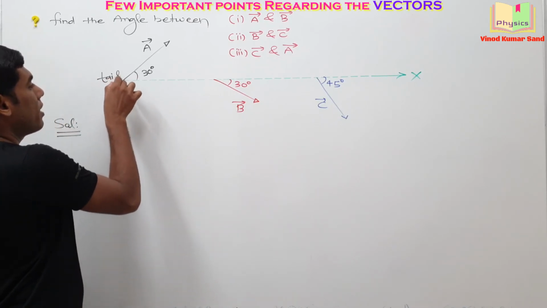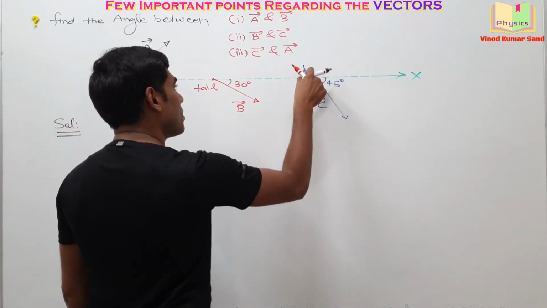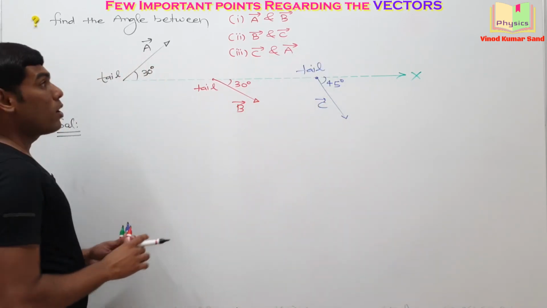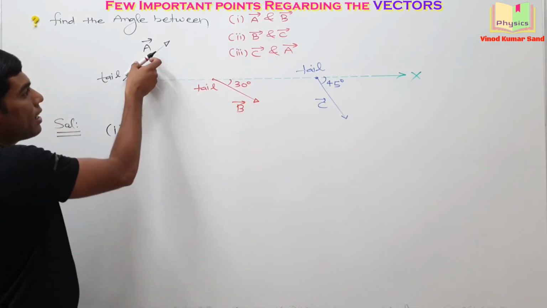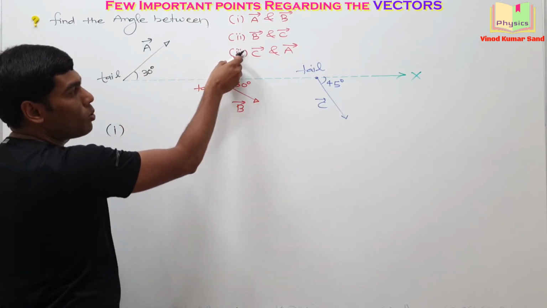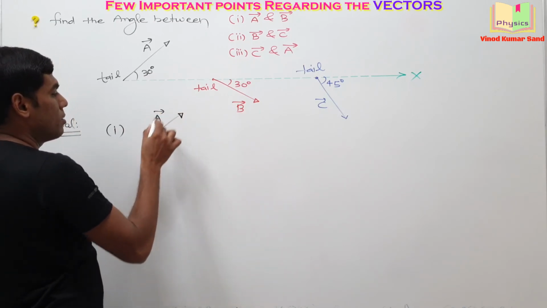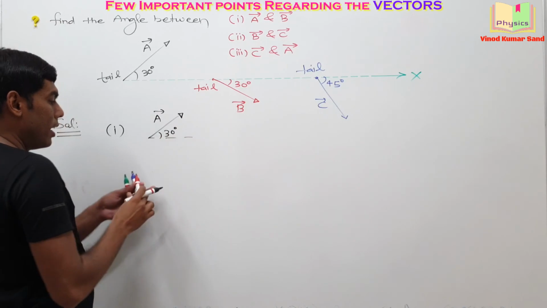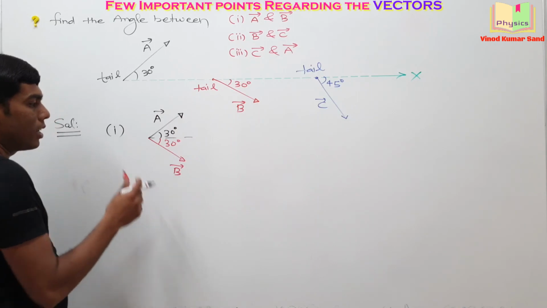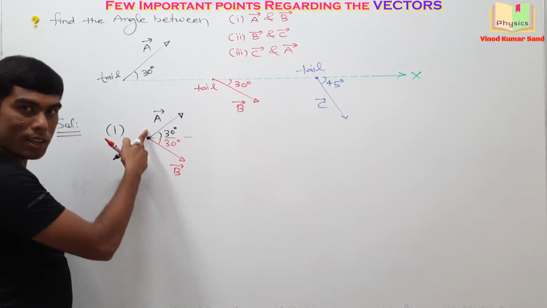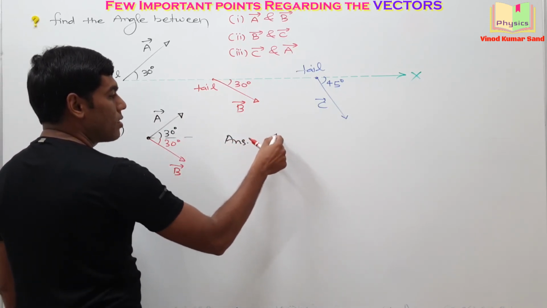The tail of A vector is visible here, the tail of B vector is visible here, as well as the tail of the C vector is visible here. In order to solve the first part, the angle between A vector and B vector, I can displace the A vector here. Do you understand this diagram? So the A vector will look like this. This angle is 30 degree and the B vector is already here. This is also making an angle 30 degree. Both the tails are meeting, the tail of A as well as the tail of B. So the answer should be 60 degree.